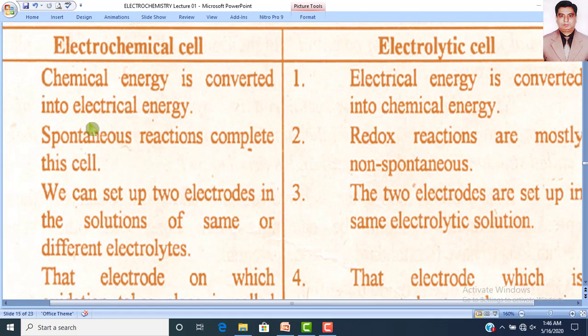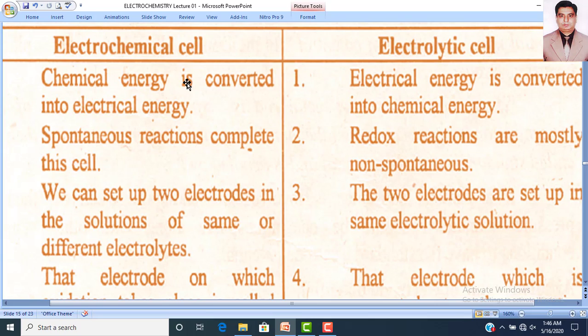Dear students, it is a comparison between electrochemical and electrolytic cell. So the first difference is that chemical energy is converted into electrical energy in an electrochemical cell, while in the electrolytic cell, electrical energy is converted into chemical energy.